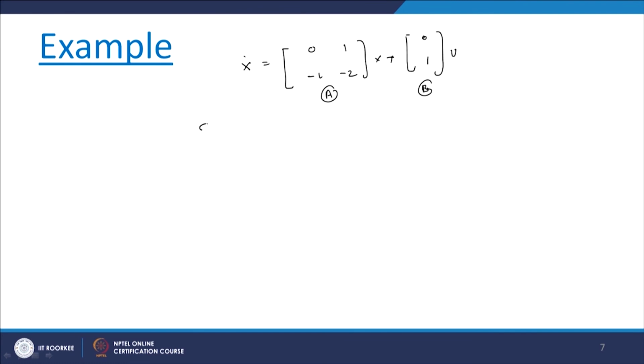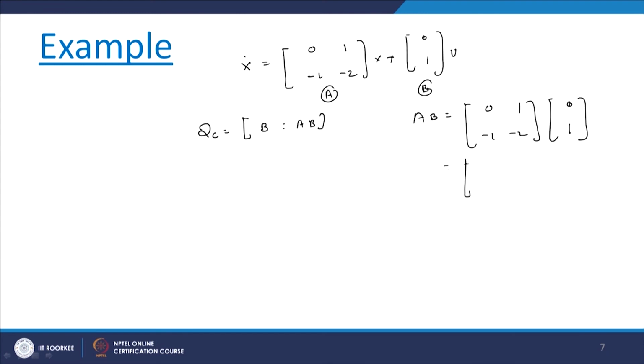So, here we can write the controllability matrix Q c as [B AB]. That means here we need the multiplication of the A and B matrices. So, this AB we can write as [0 1; minus 1 minus 2] times [0; 1], and if you solve it, we get 1 here and minus 2 here. So, B is 0 1 and AB is 1 minus 2; this is the Q c matrix.